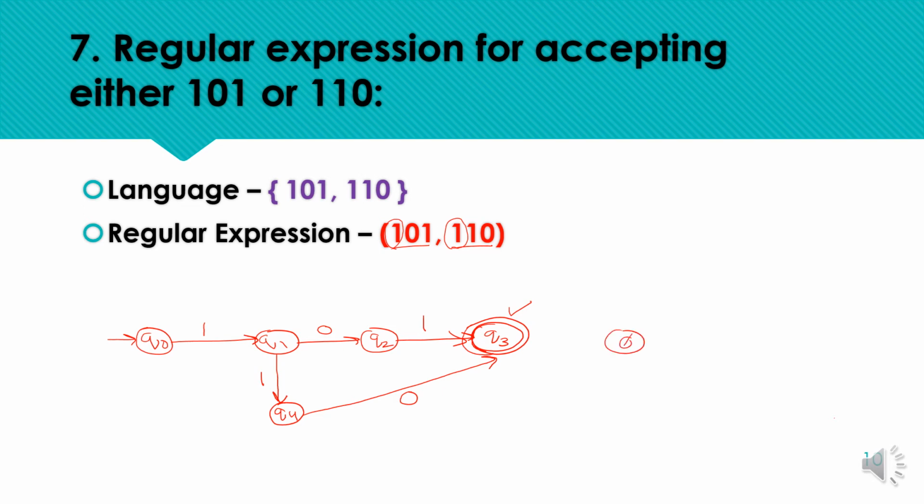Also, any further symbol received at the final state should move directly to the dead state, because no other combination, no other symbol is accepted. So the pattern is directly this, either this or this. We can also represent it like 101 plus 110, or we can use the union symbol here for the presentation. Okay, so this is the example of direct pattern acceptance, either this or this, no other path, and directly two paths required from the initial state to the final state.